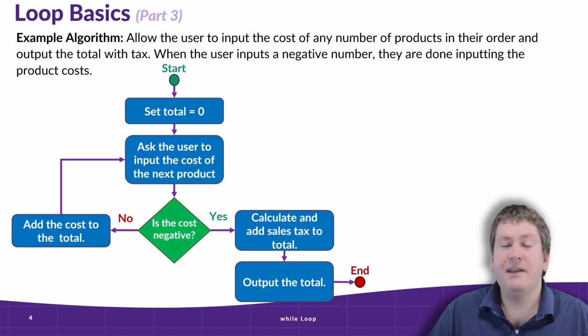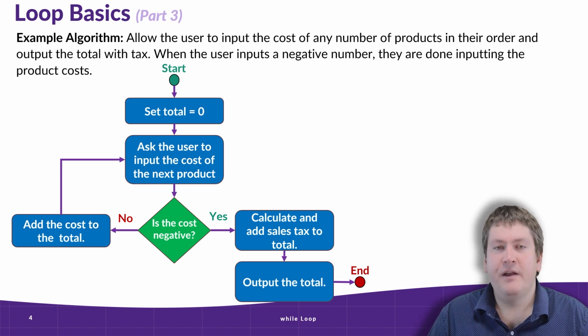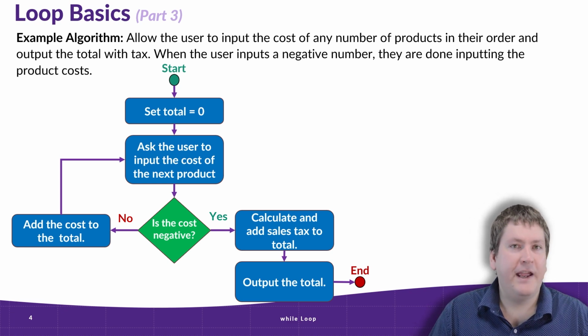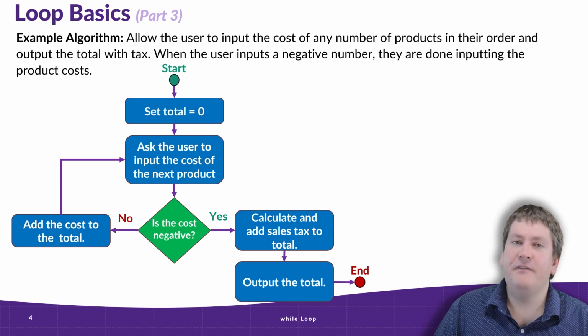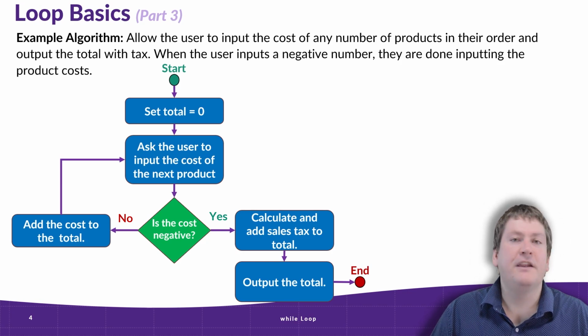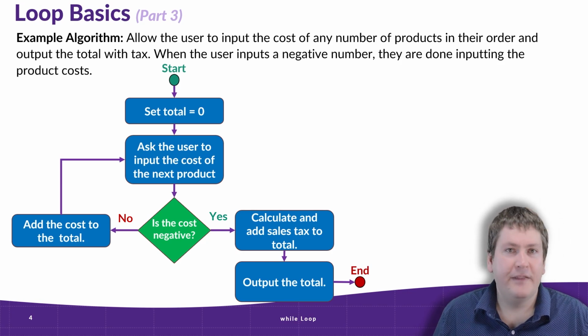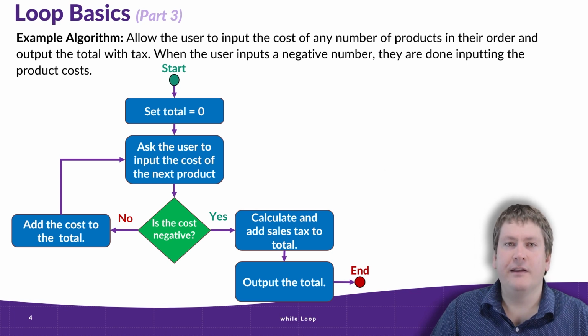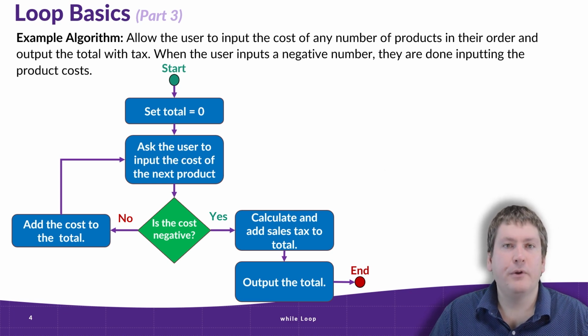We don't know. And that means it would be hard to code this without loops. We couldn't just keep writing over and over again different input statements. That would take forever, and there could be the case where the user always wants to input one more than that. So how could we do this? Well, first let's explore it in a flowchart.